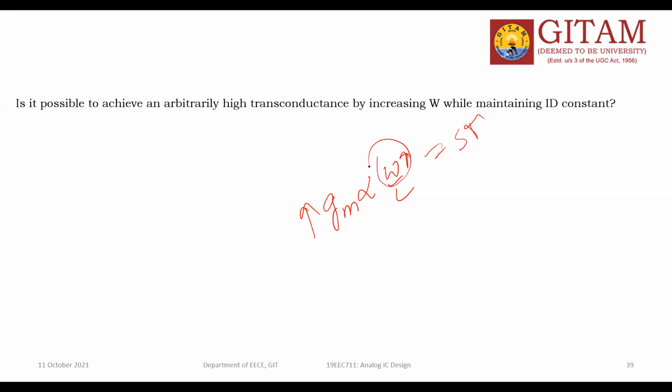This is against the rule of scaling. Scaling means coming down, so device geometry or dimensions must be reduced. But here I am suggesting you improve the W value for improving the transconductance. So I am not right, I am also wrong, because this is not the correct way.